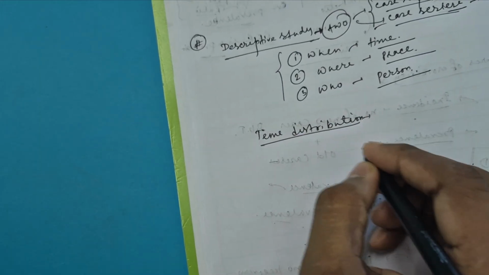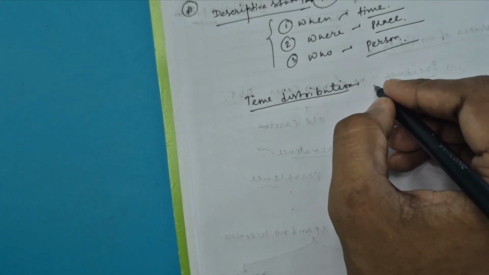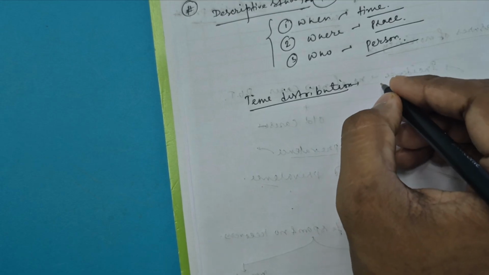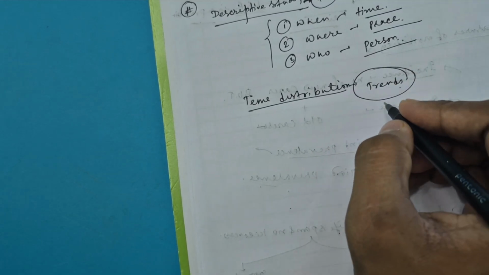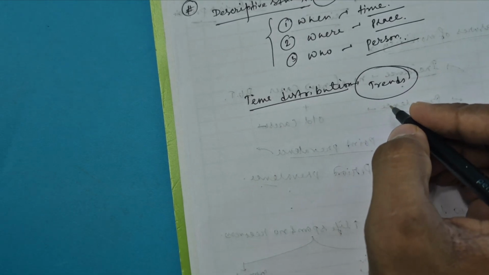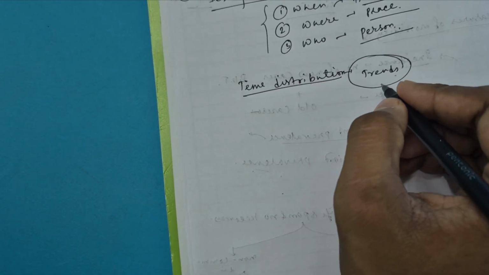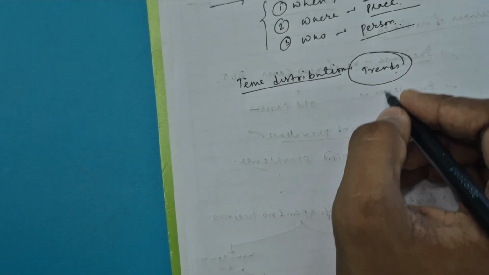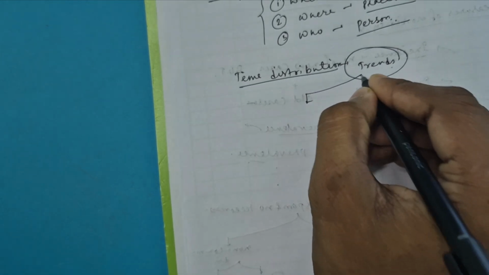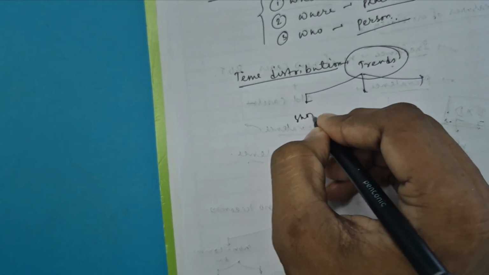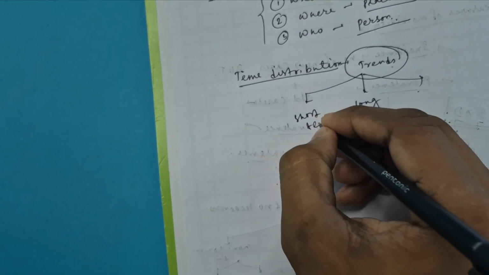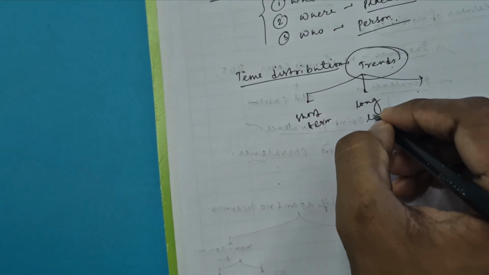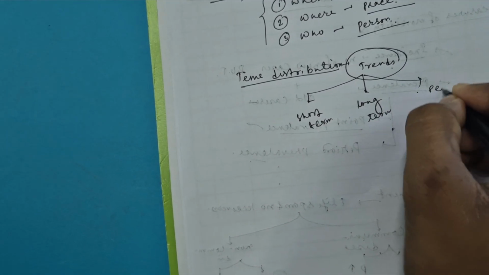Time distribution, we can set trends. These are three types actually: short-term trends, long-term trends, and periodic trends.